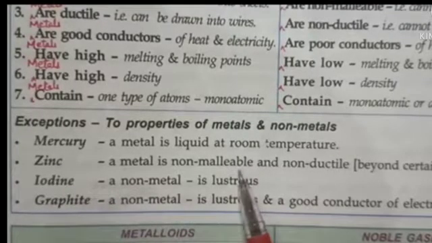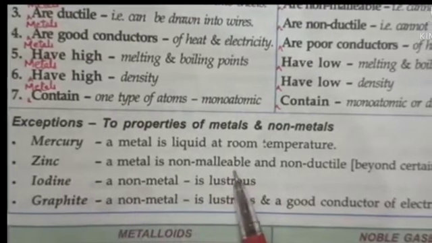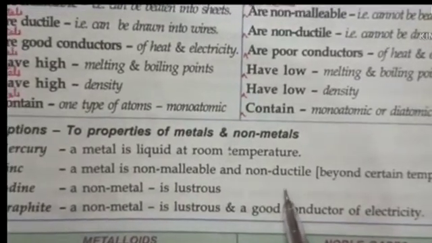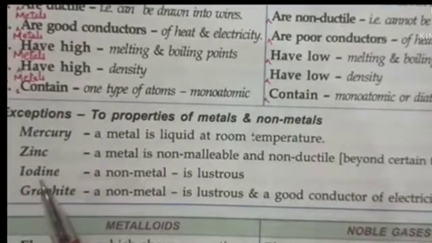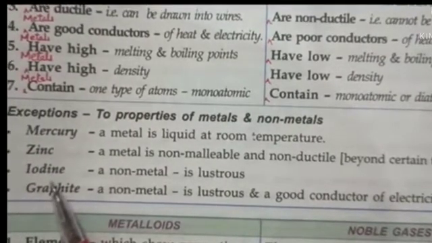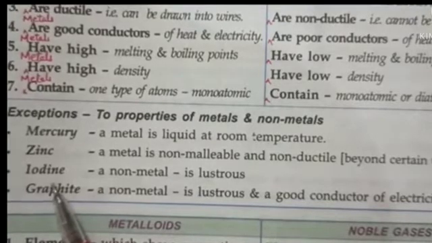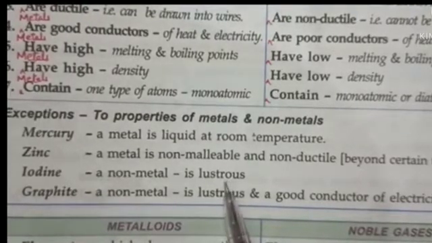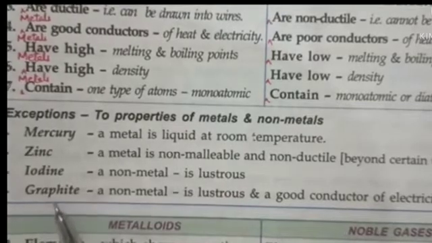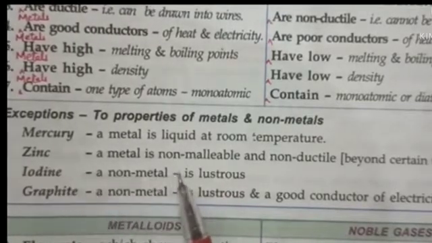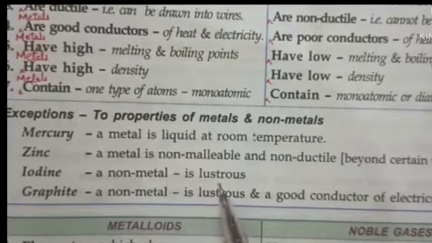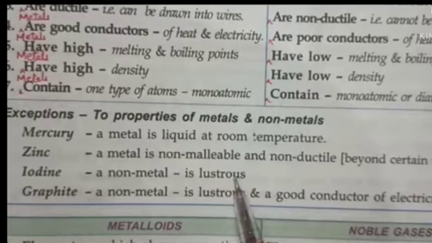We are saying all metals are malleable and ductile, but zinc is a metal which is non-malleable and non-ductile. Now next is your iodine. Iodine is a non-metal which is lustrous. Even graphite is also lustrous, and graphite is a form of carbon. Iodine and graphite are the two non-metals which have lustrous or which have shininess, right?